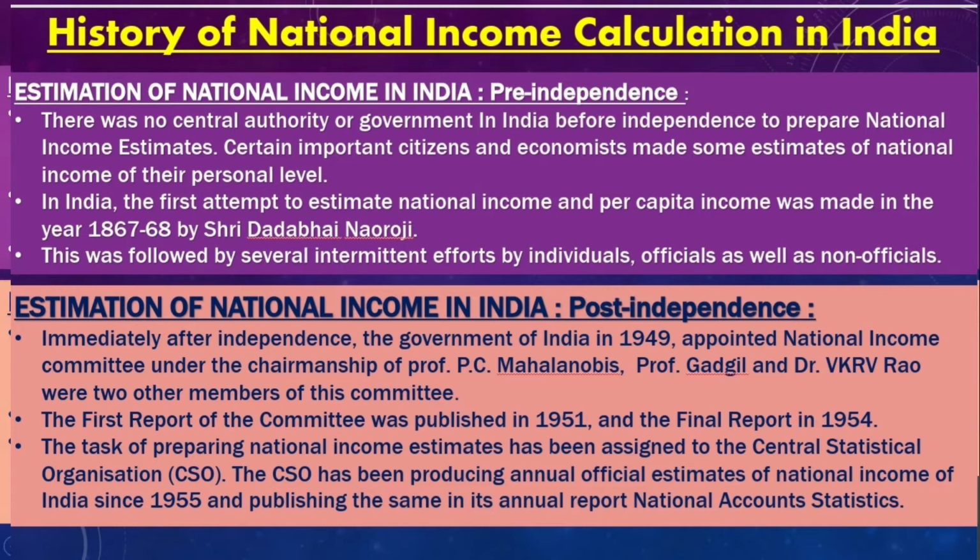Immediately after the independence, the government of India in 1949 appointed the National Income Committee under the chairmanship of Professor P.C. Mahalanobis. Professor Gadgil and Dr. V.K.R.V. Rao were the 2 other members of this committee. P.C. Mahalanobis was also known as the father of planning. So 5-year planning started just after the independence. As part of that, India had to calculate the national income.